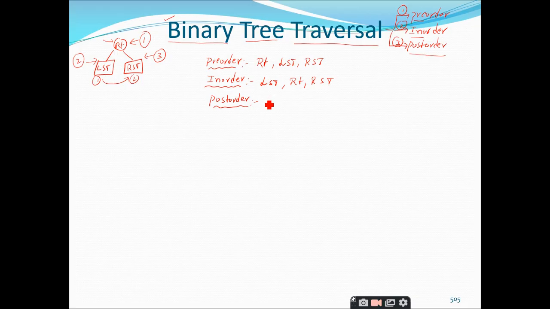Left subtree, right subtree, sir. Left, right subtree.